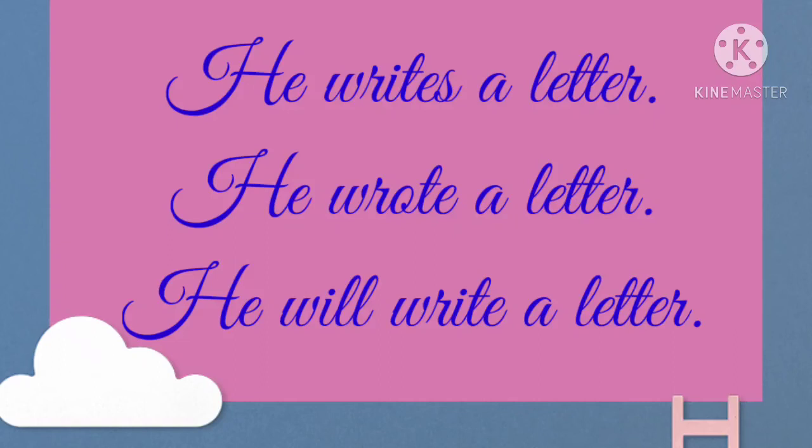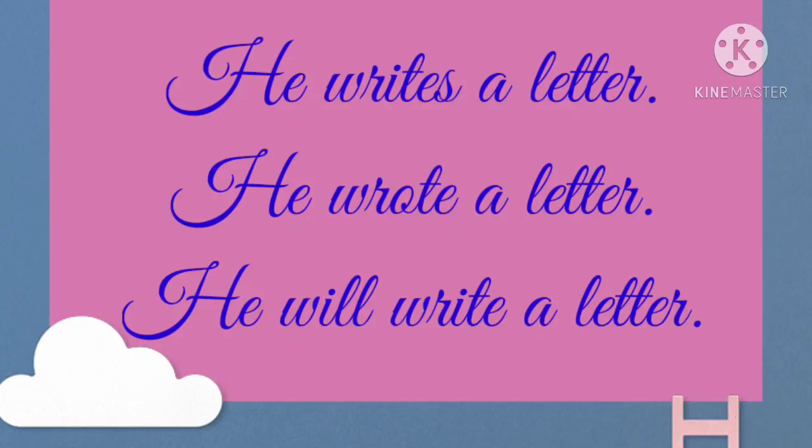He wrote a letter. Wrote is the second form and it indicates that it is simple past tense because we have used the second form of the verb here. So you have to take care which verb you are using. Okay. Then next is he will write a letter. Will plus the verb's first form. So here it indicates that it is simple future tense because we have used the first form of the verb and will and shall.